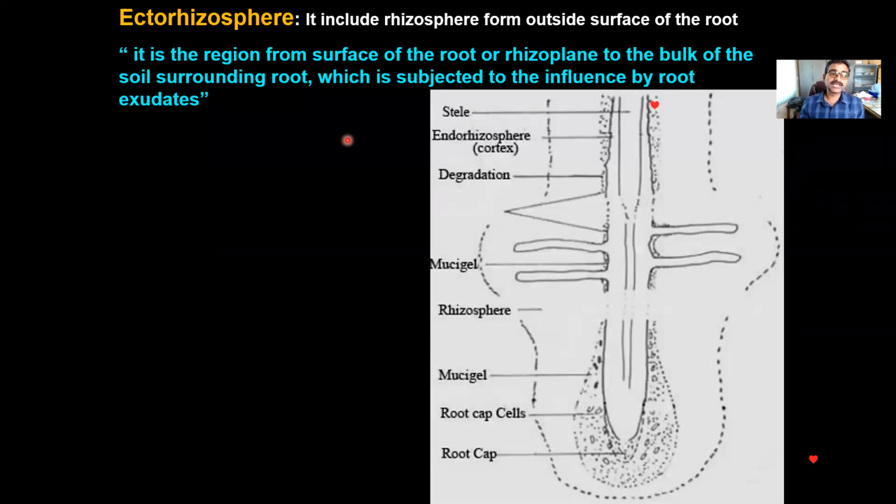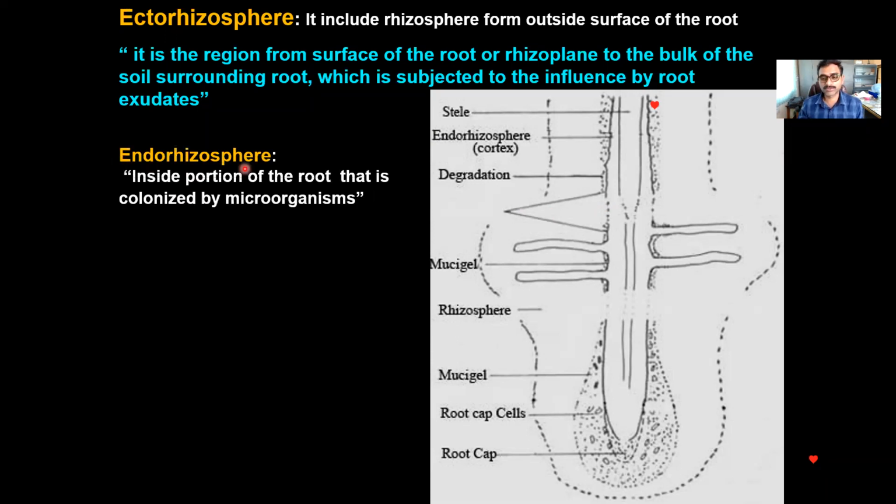They say that the region from the surface of the root, or rhizoplane, to the bulk of the soil surrounding the root, which is subjected to the influence of root exudate, is called the ectorhizosphere. Or the area from the surface of the root that is colonized and influenced by the chemical activity of the root is called the ectorhizosphere. There is another terminology given by another scientist, which is called the endorhizosphere.